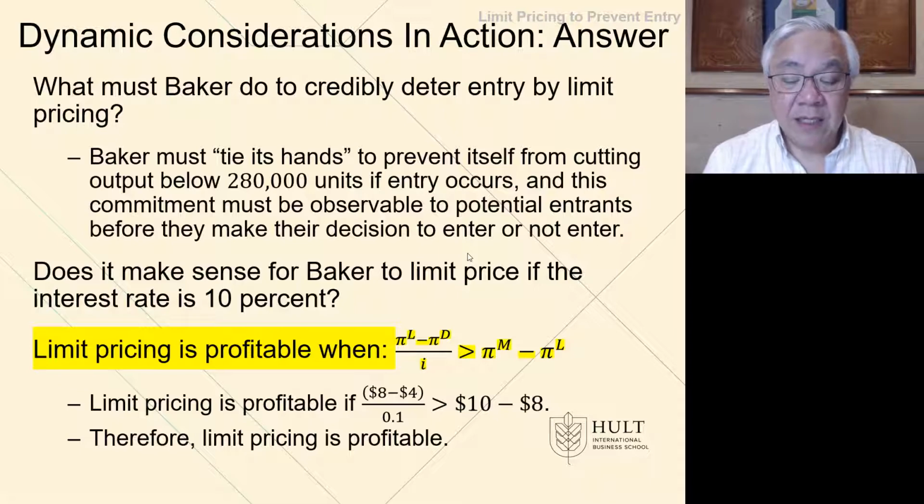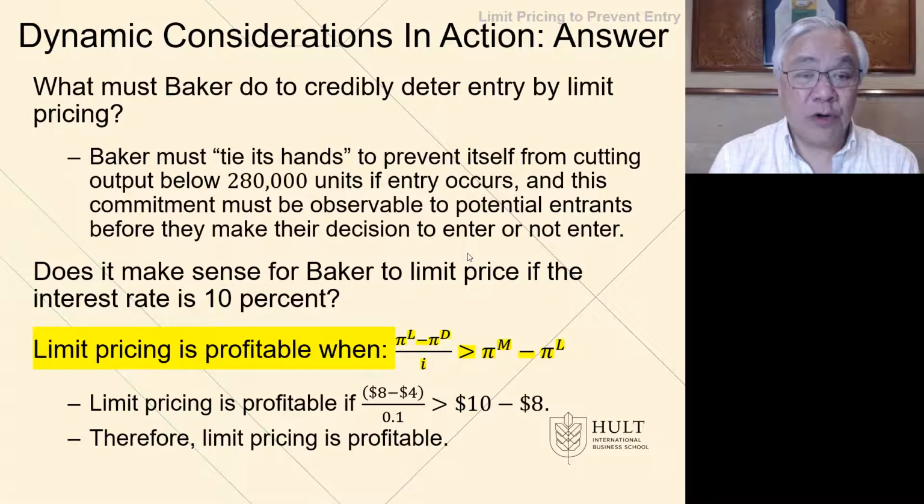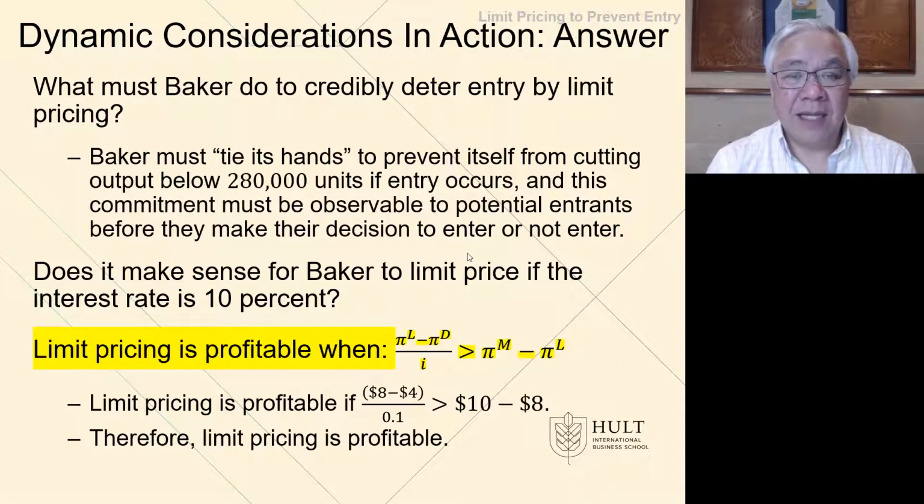And that's $8 million. So if we do the math, it turns out to be 8 minus 4 divided by 0.1. It's 4 divided by 0.1, which is 40. And 40 is way bigger than 10 minus 8, which is 2. In this case, limit pricing is profitable, or at least more profitable than a duopoly. And if the credibility and the deterrence works, it then will be a superior action. And I guess you would think about it as worth the reduced profit to keep out the duopoly. And this is therefore a smart move for Baker to undertake.